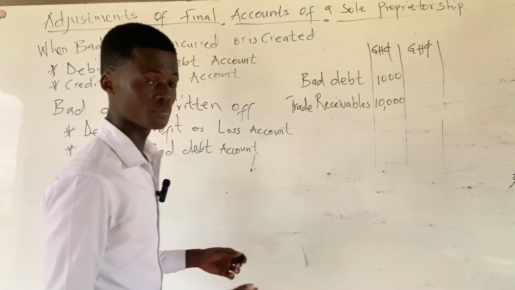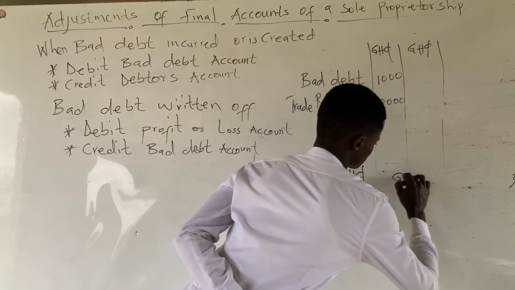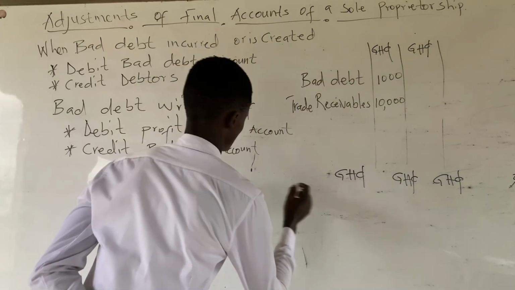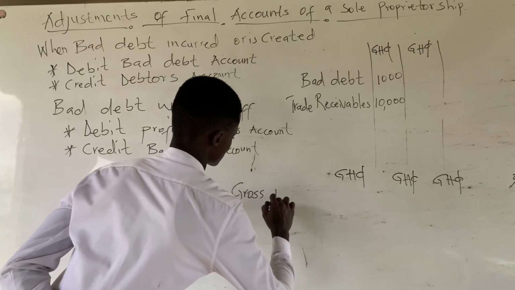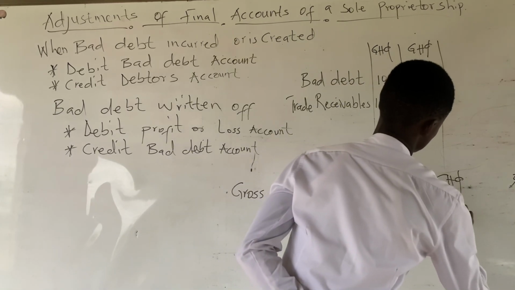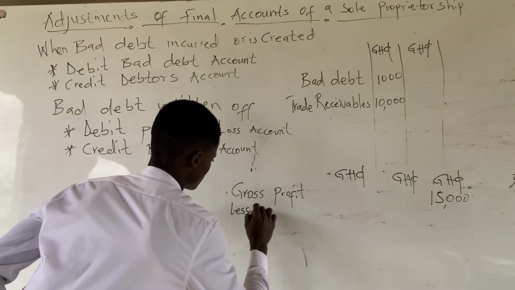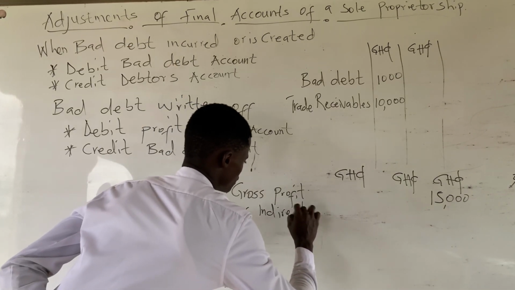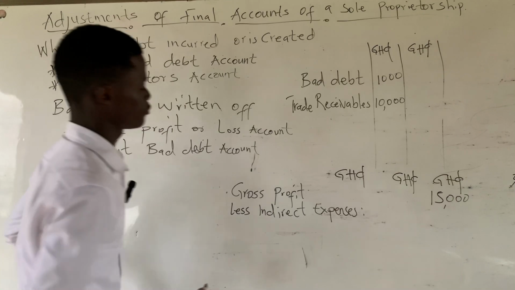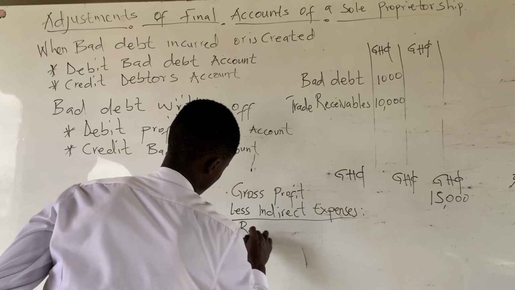So let's take this to be our trading profit or loss account. Let's assume this is our third column. And we have, let's say, gross profit of 15,000. Then we will say less indirect expenses. That's only if we do not have any other income. So we will come and we say, let's say, rent.